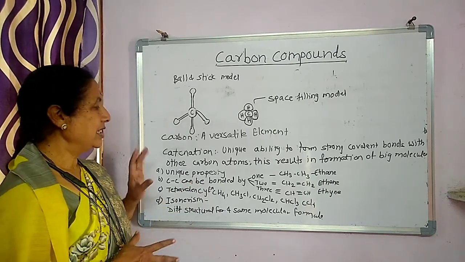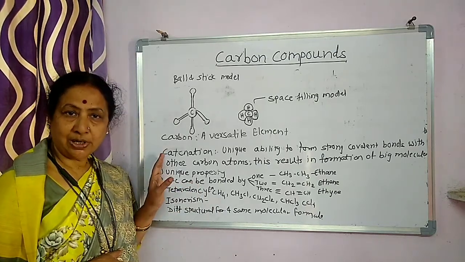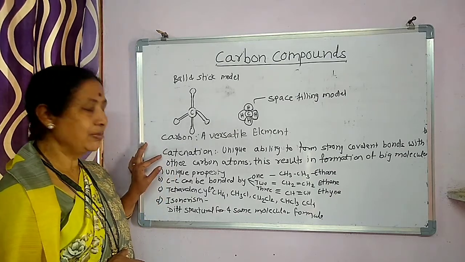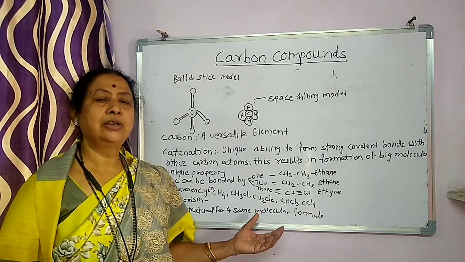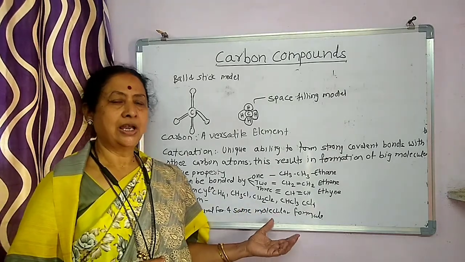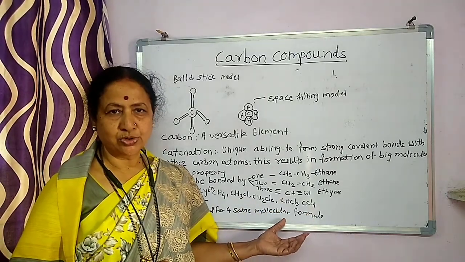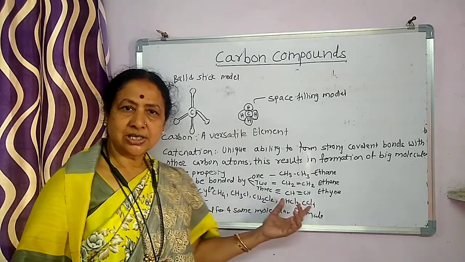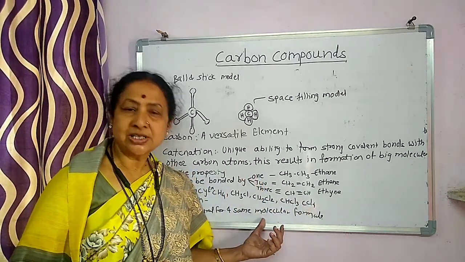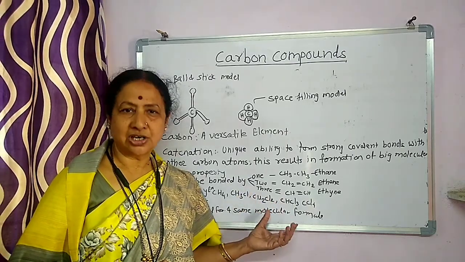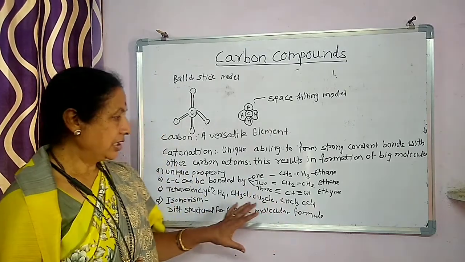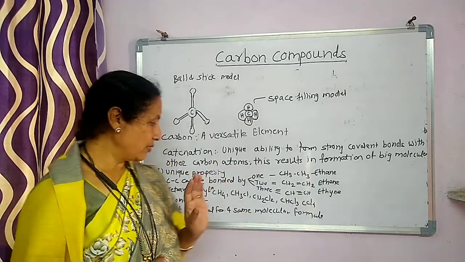The main remarkable property is catenation, meaning carbon can form chains. Here again there are open chain and closed chain compounds. In open chains, there are straight chains and branched chains, and in closed chains there are ring structure compounds. So it can form a variety of compounds.